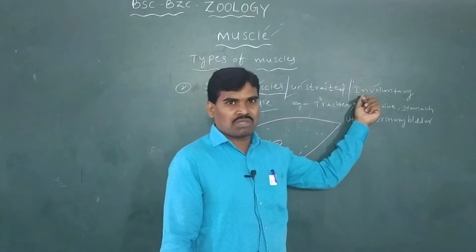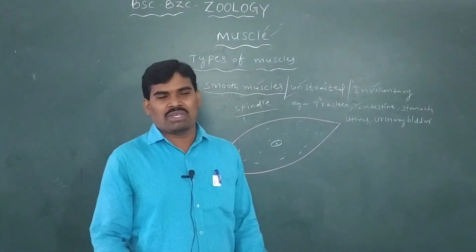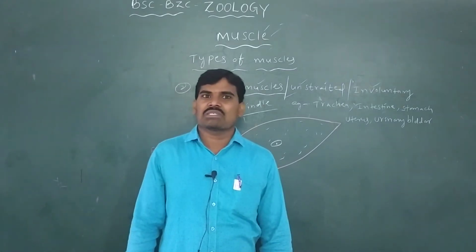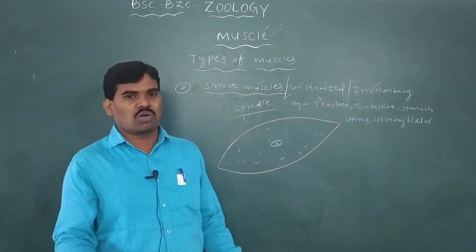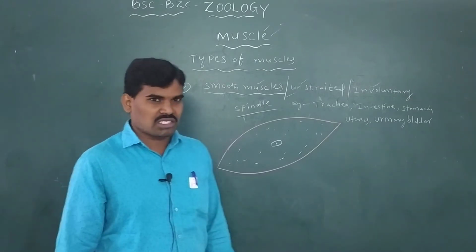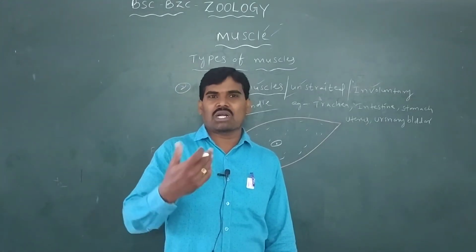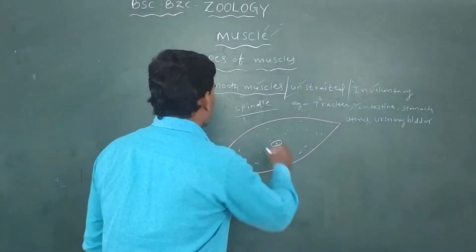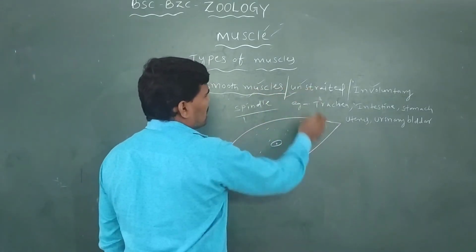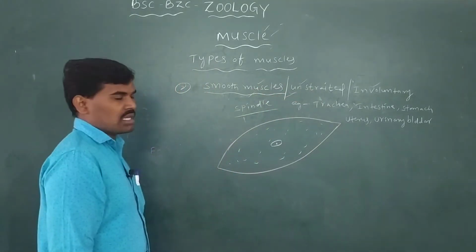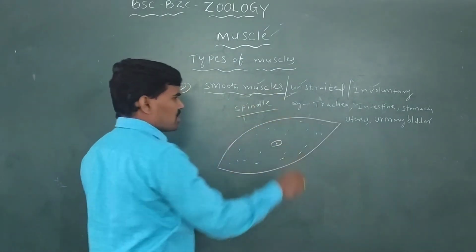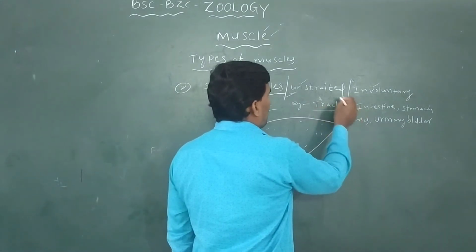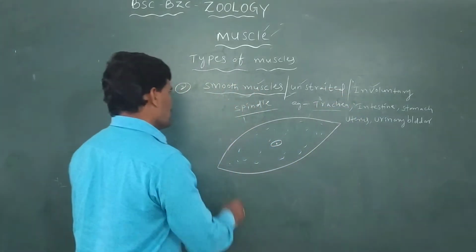Involuntary muscles mean they work without control of the body, because the central nervous system or autonomic nervous system signals the contraction and relaxation automatically, without control of the body or the will. So involuntary muscles are smooth muscles and unstriated muscles. Three names. This second type of muscle occurs in internal organs or visceral organs.